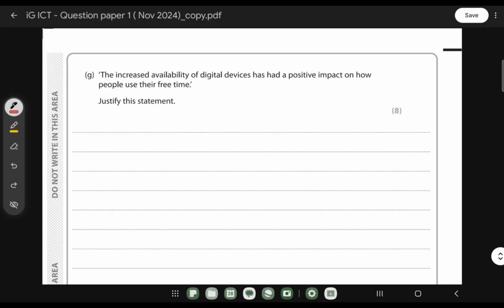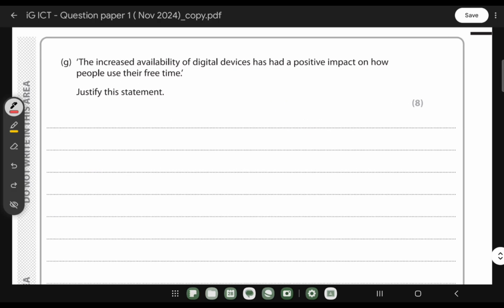Now, the increased availability of digital devices has had a positive impact on how people use their free time. Justify your statement. When you look at this particular question, most of the students also write about some of the negative impact as well. So when it comes to the 8-mark question, we always have to read that question at least 2 times, right? In this question, you only need to explain the positive impact, right? How you can use the digital devices in a positive way when you are free. So you can utilize that in your free time in a positive way, not a negative way.